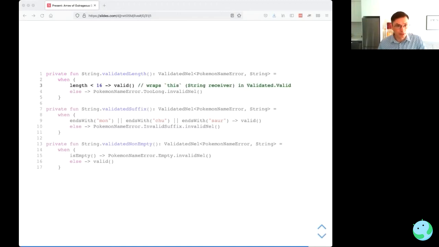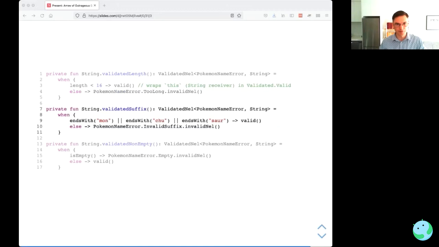So when the length is less than 16, we're going to call this extension function valid. So valid is just going to wrap the string receiver, the this, inside a Validated.Valid, so the right. Otherwise, we take a PokemonNameError of type TooLong and then wrap that in an invalid NEL, an invalid non-empty list.